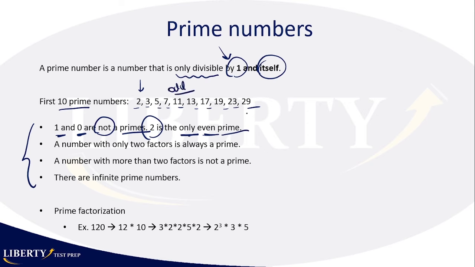Thing number 2, a number with only 2 factors is always a prime number, because it's only going to be divisible by 1 and by itself. A number with more than 2 factors, on the other hand, is not a prime number. If you have 3 or 4 factors for a number, that just goes against the definition of being a prime number. And then the list of prime numbers is infinite.